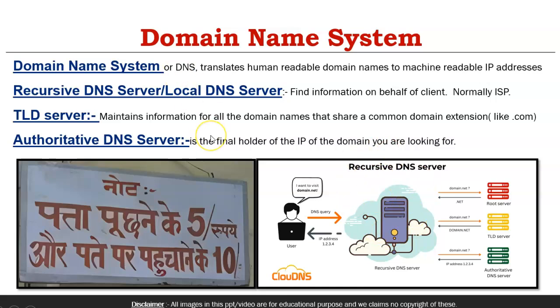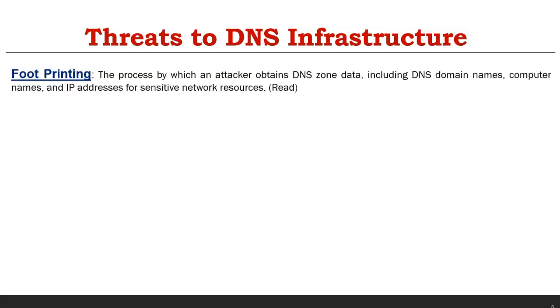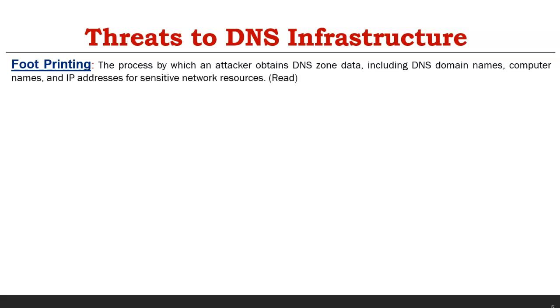Good to know, but not from an exam perspective. What is important from an exam perspective, we'll see in the next slide. One important point is threats to DNS infrastructure. You can expect one question from this topic. We will discuss the five threats to the infrastructure of DNS, and we'll see the solutions. So one question from the threats and one from the solutions you can expect in the exam.